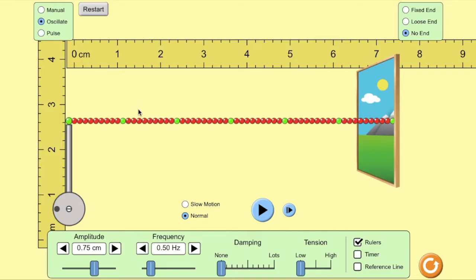Now, what we're going to do is we're going to have that simple harmonic motion just continue, and this will be what's called a periodic wave. And more specifically, this is going to be a periodic transverse wave. Transverse because the motion up and down here, the motion of each particle, is perpendicular or across, or trans, the motion of the energy transfer. So let's see what that looks like. Just give it a second. Okay.